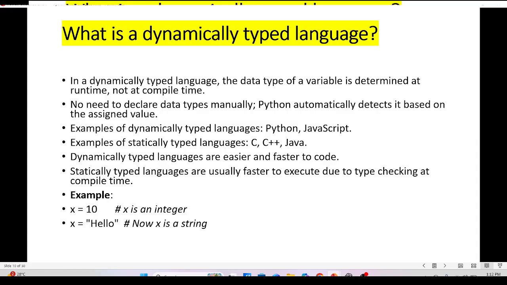Dynamically typed languages are easier and faster to code. Statically typed languages are usually faster to execute due to type checking at compile time. Example: x is equal to 10, x is an integer. x is equal to "hello", now x is a string, because a string is always in double quotes or single quotes.